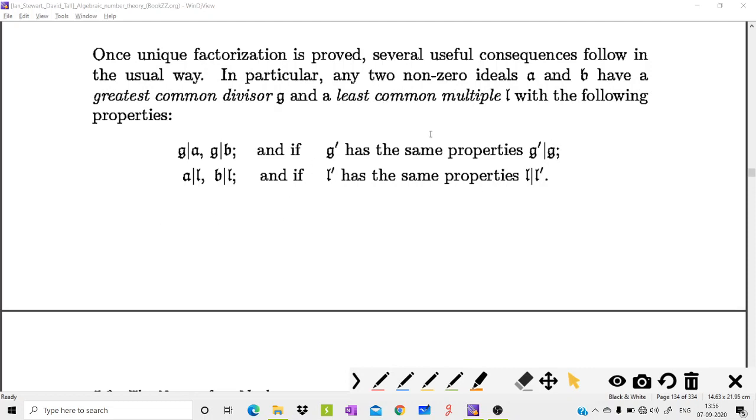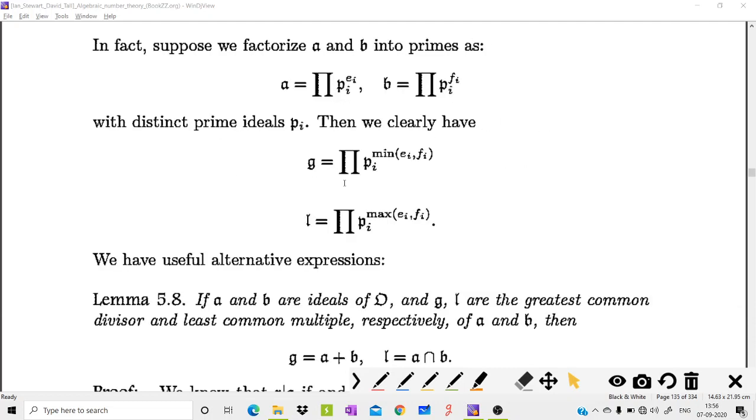To define the least common multiple, say L has this property: A divides L, B divides L. Whenever L prime has the same property, then we can say that L divides L prime. In this sense, we can say that this L is the least multiple of these A and B.